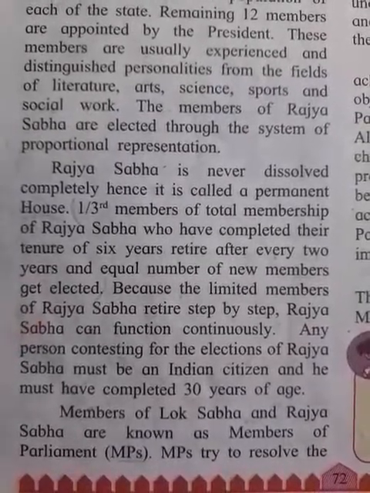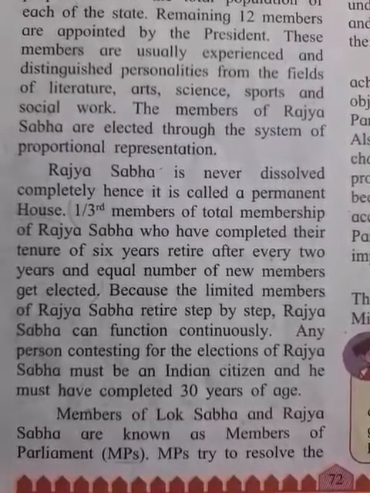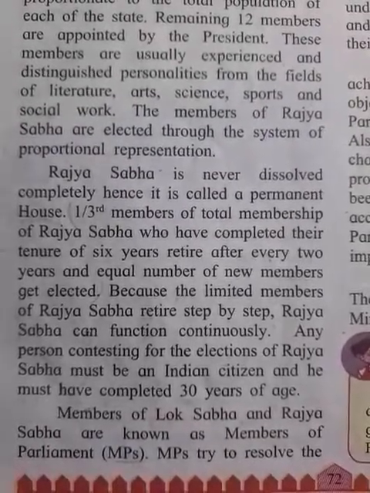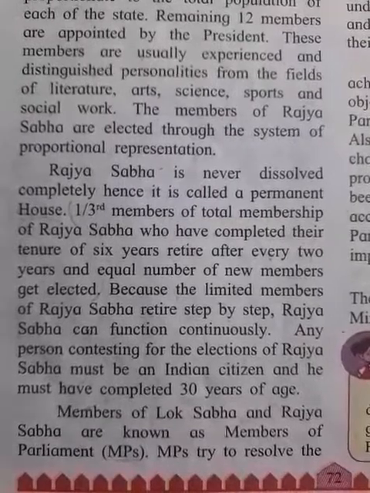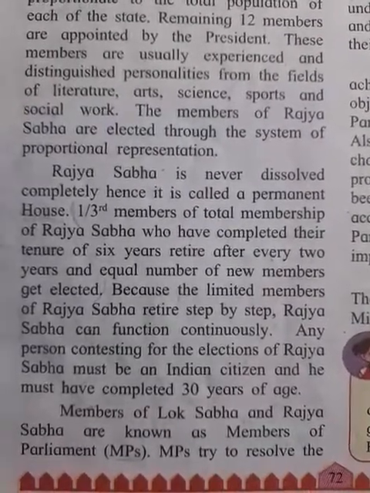Understood? One third of the members who have completed their 6-year tenure retire every 2 years, and new members are elected in their place.